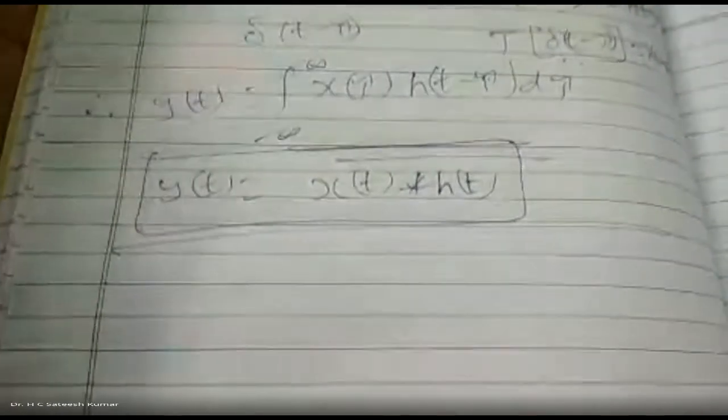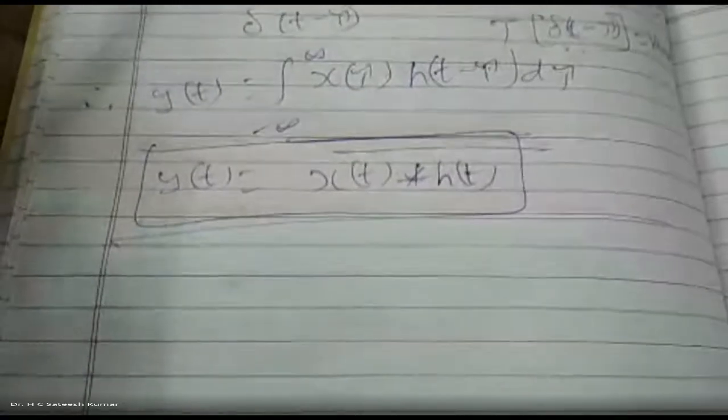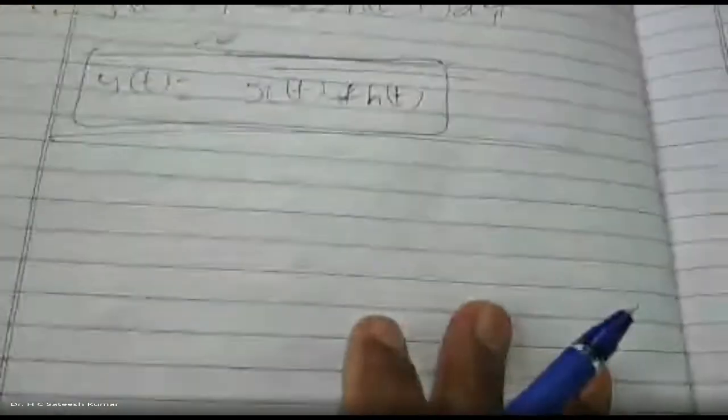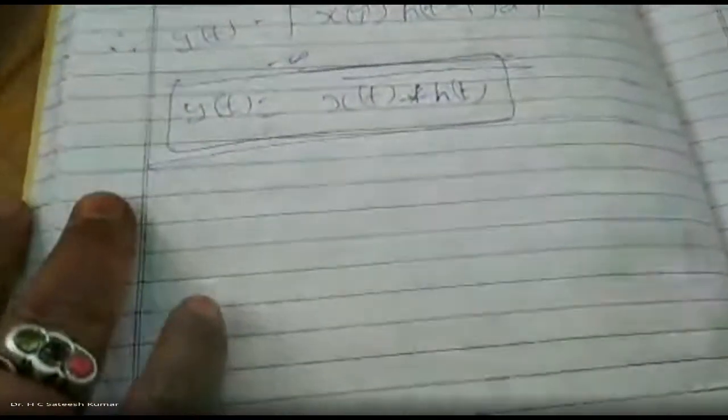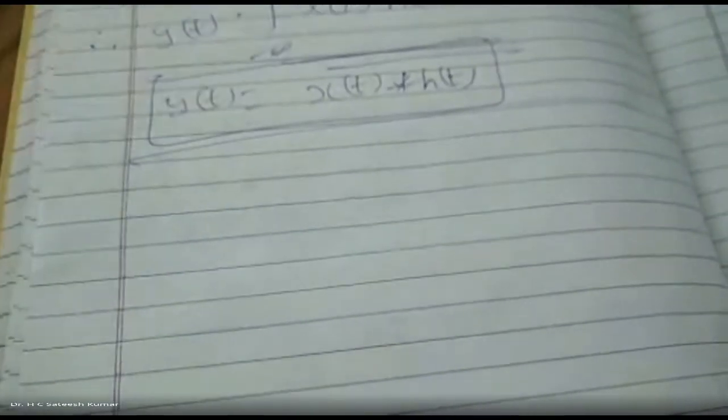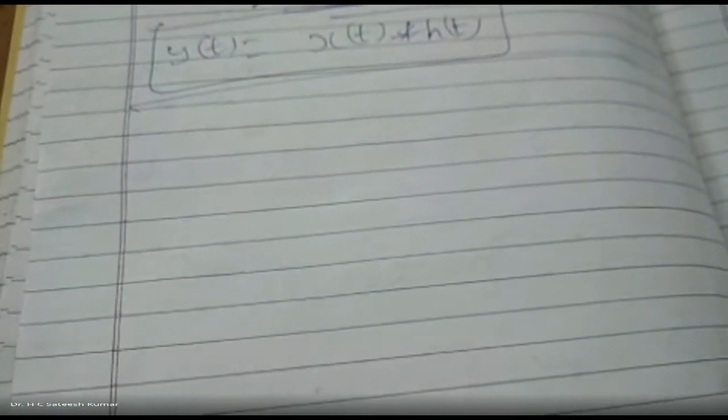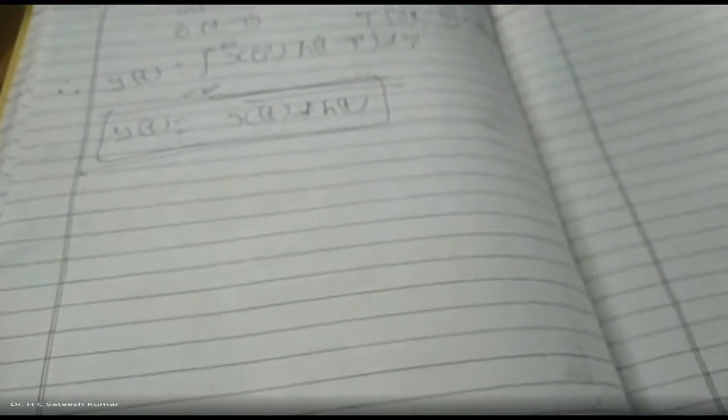Now let us go for some of the properties of the system. In one examination, the question was indirectly asked like this: show that the output of an LTI system is characterized by impulse response. That means the output is controlled by the impulse response. If you want to change the output of a system, you should change the impulse response of the system. If the output is not good, it means the impulse response of the system is not good.